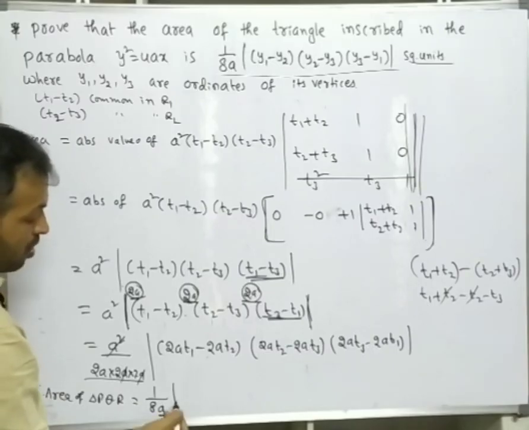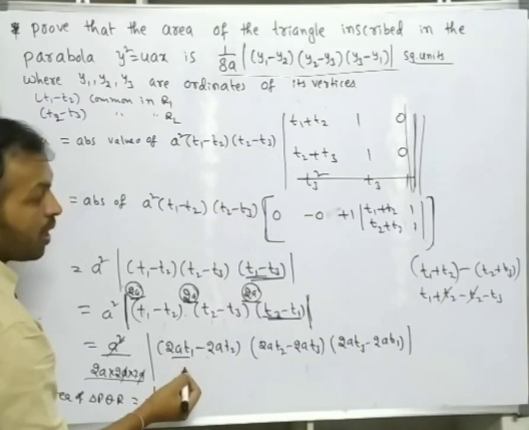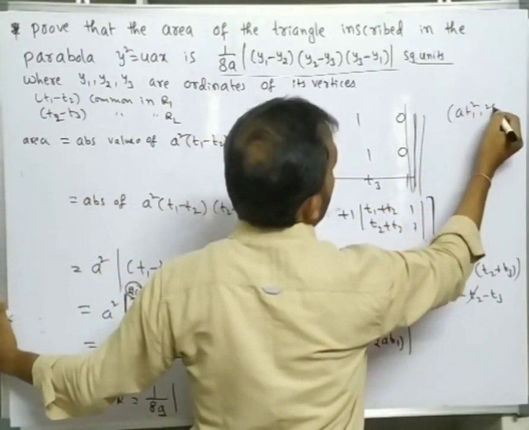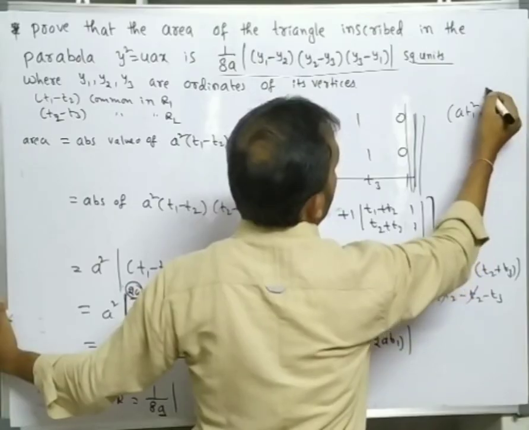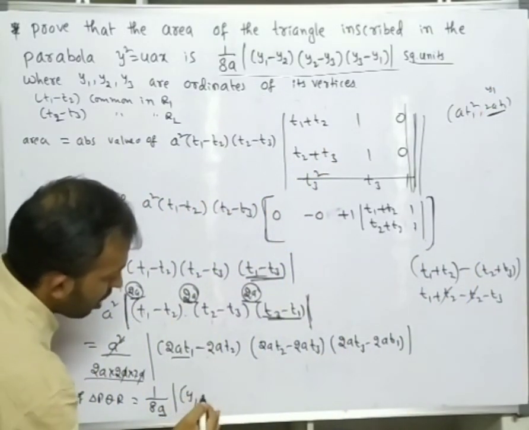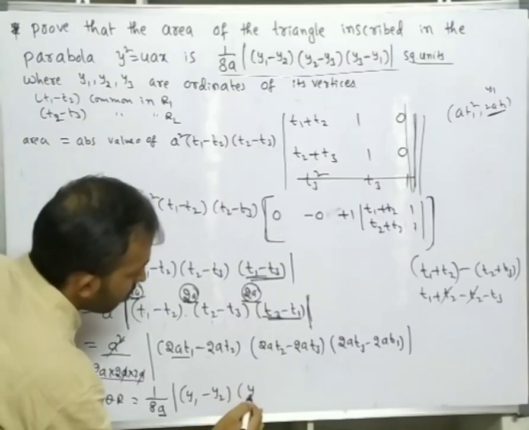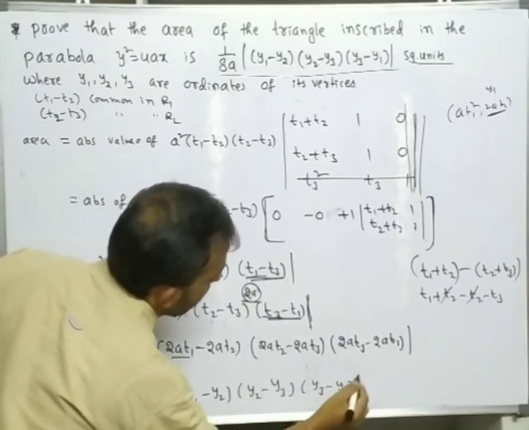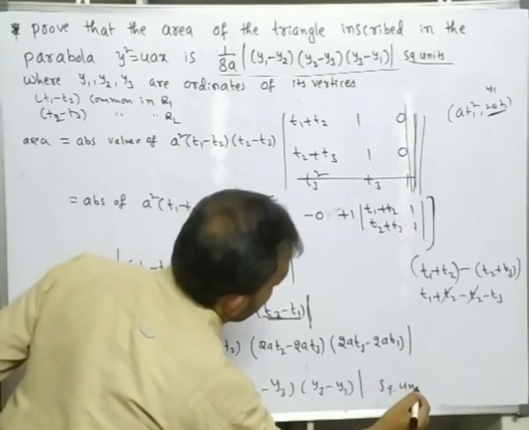So what is 2a t1? We took the formula points a t1 square comma 2a t1. In this, 2a t1 is called y1. Similarly this is y2, so y1 minus y2, y2 minus y3, and y3 minus y1, square units.